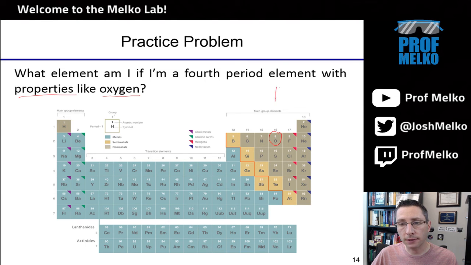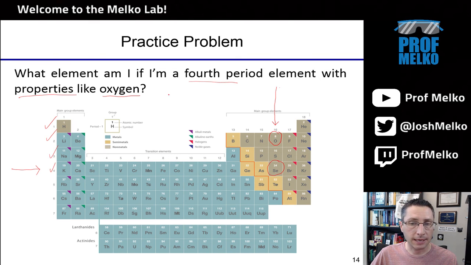Things in the same group have the same properties. If it's the 4th period, I simply count the 4th row: 1, 2, 3, 4. So it has to be in this row with properties like oxygen. That would be selenium.